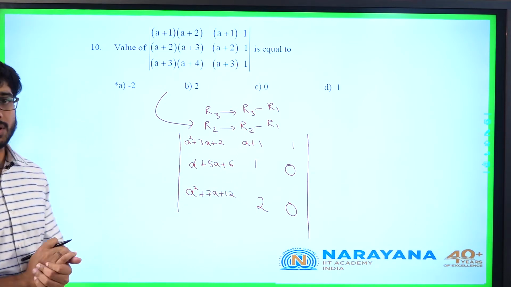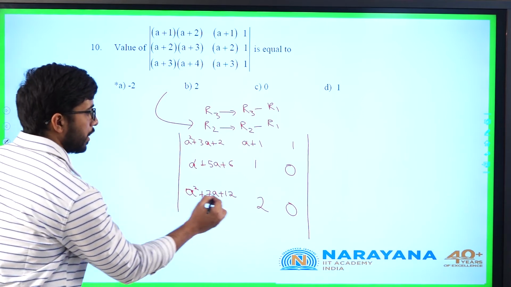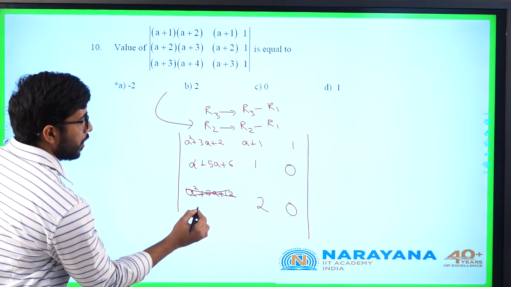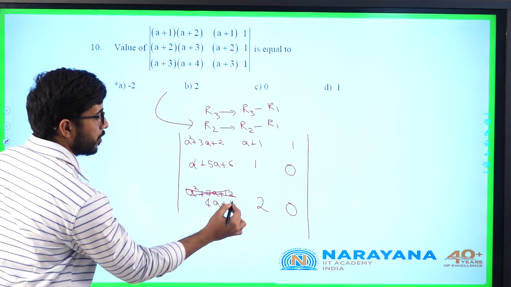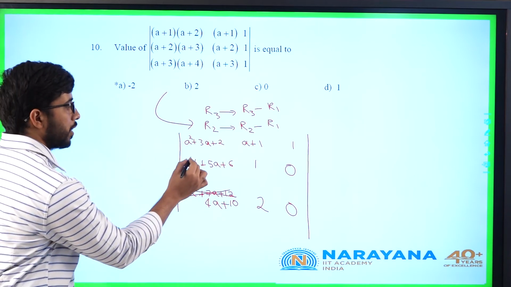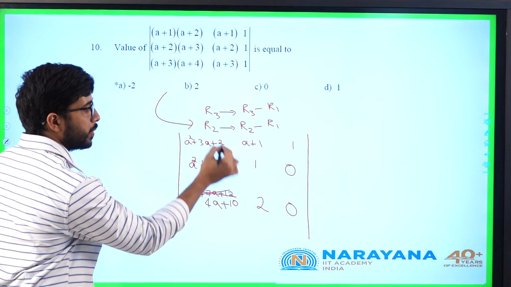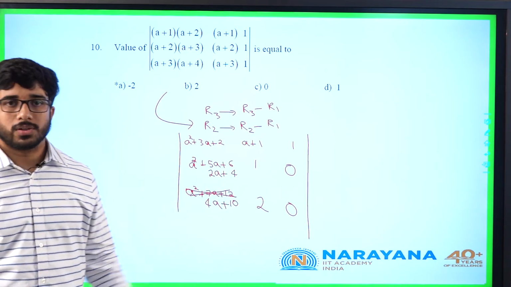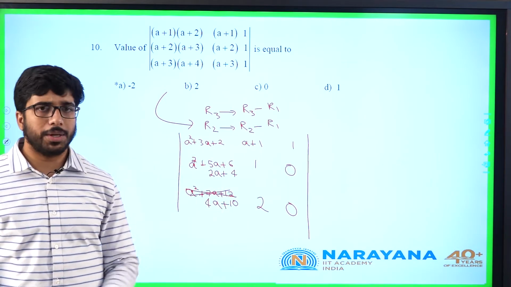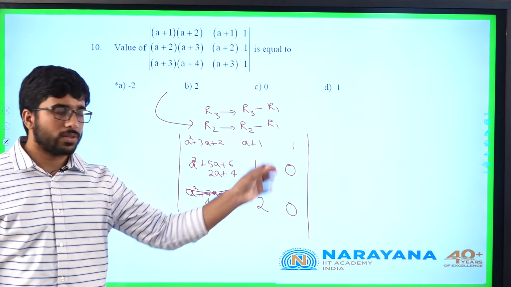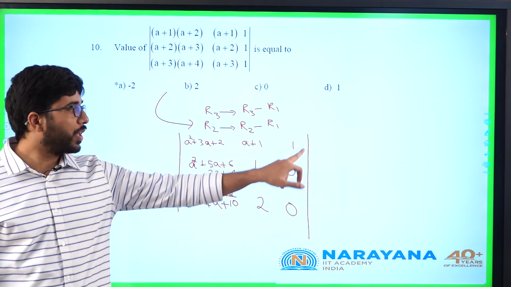Now after the operation what will it be? A square plus 7a plus 12 minus of a square plus 3a plus 2, it will be 7a minus 3a, 4a, 12 minus 2, 10. And what about this part? A square gets cancelled, 5a minus 3a, 2a, and 6 minus 2 is 4. So how will I expand the determinant? I can expand the determinant along any row or any column. This column has an advantage, 2 of its elements are 0. So I will expand it along this column.